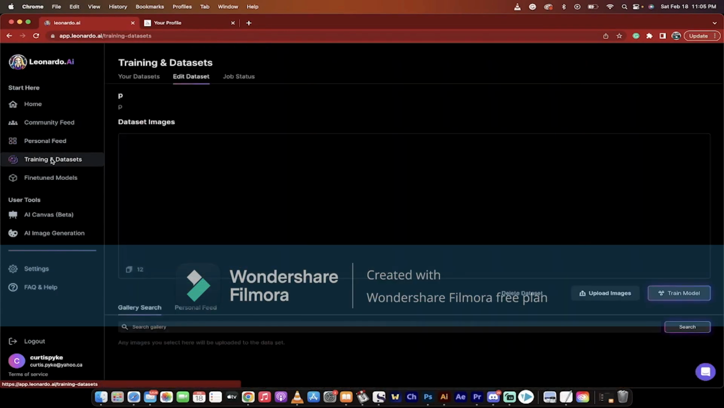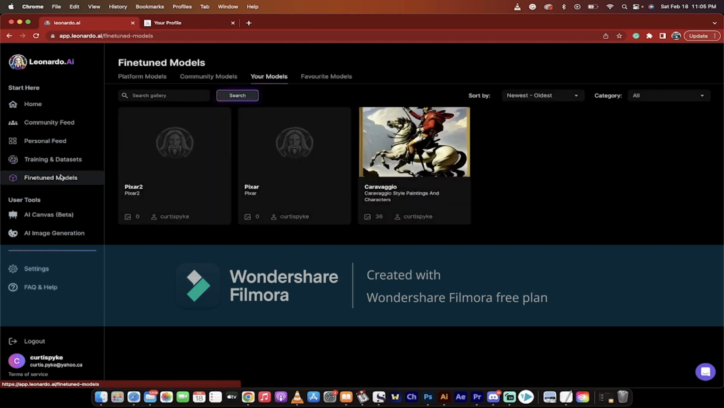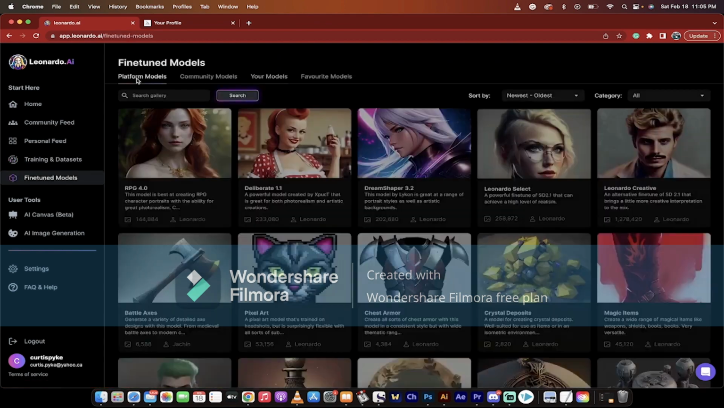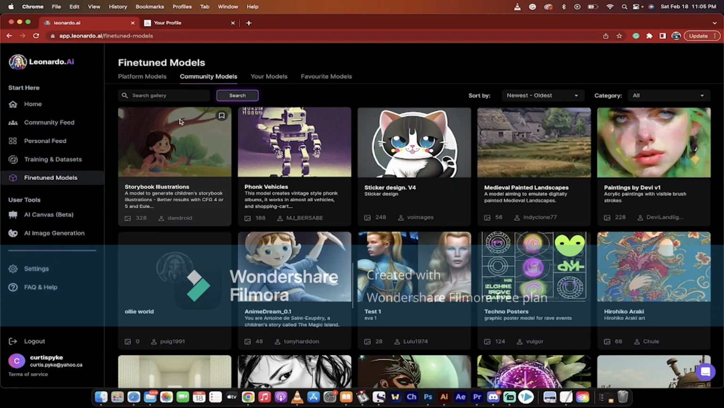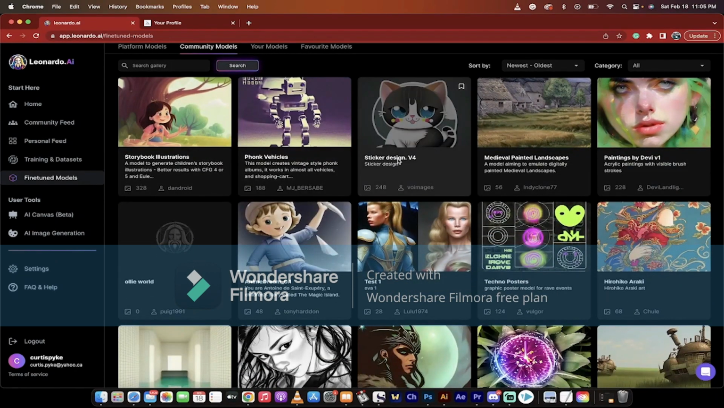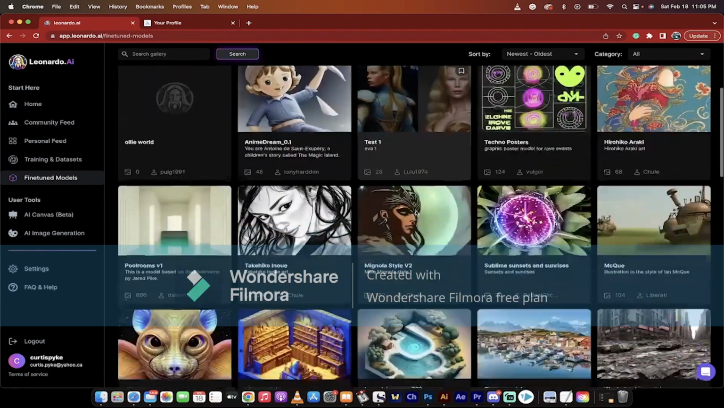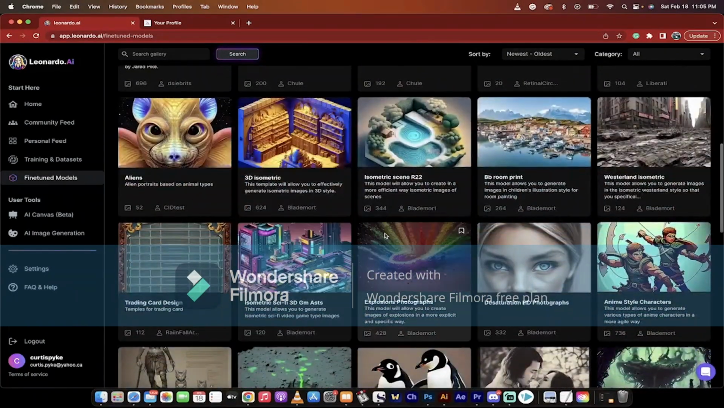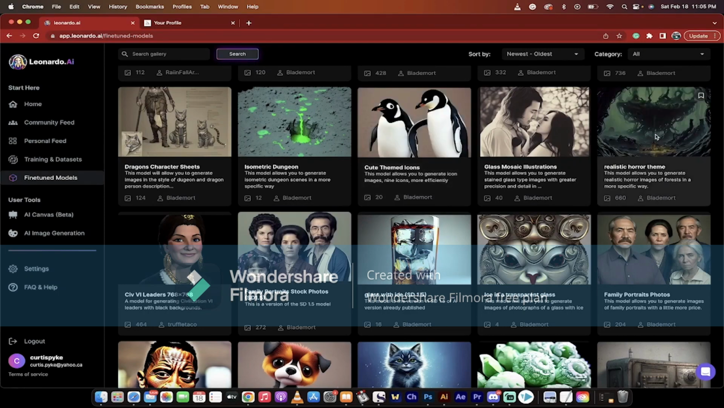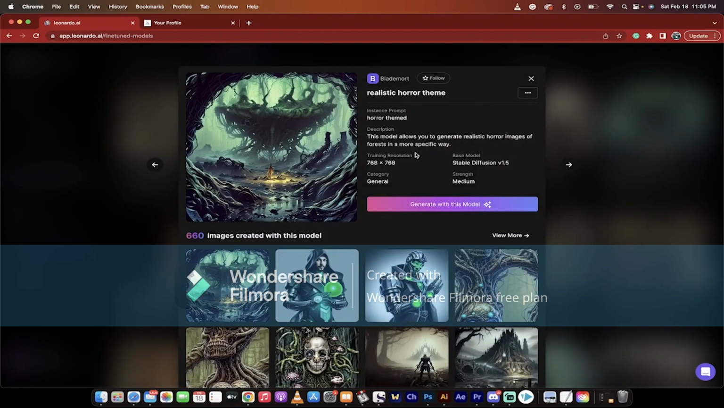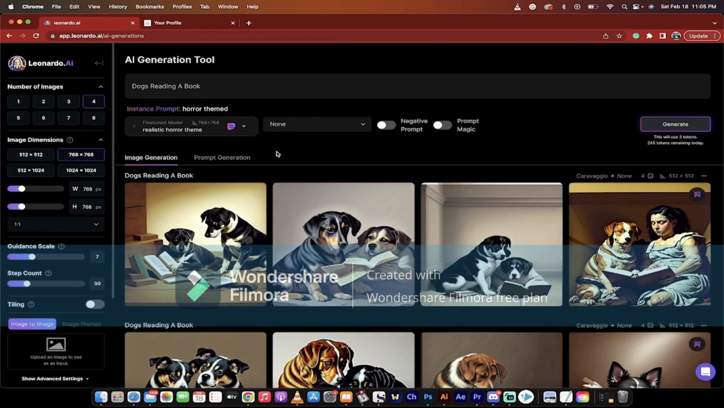The other things that are really, really interesting is the fine-tune models here. When I go back to this one, here are all the platform models. This one's really good, Leonardo Select, by the way. But I can also use community models. How cool is that? If somebody in the community makes images or art that you like and you want to build the same style as them, just flip through here. Like this cute little themed icon's kind of cool. I like these penguins. Or maybe you like this horror theme. I would just click on it. This is community built. I will just click on generate with this model, and we are on our way.